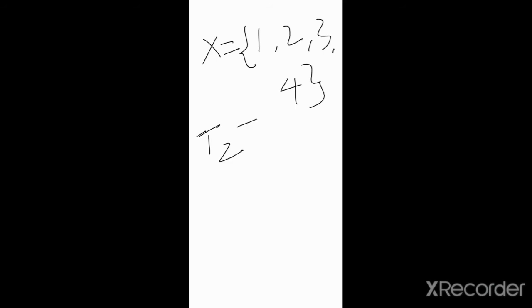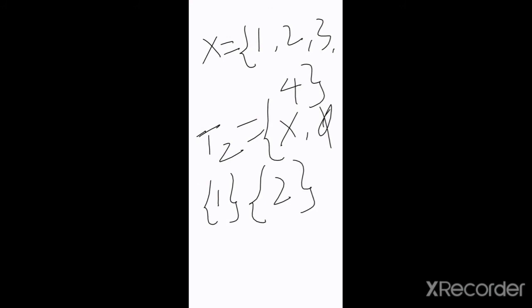T2 containing X, 5, now we'll take singleton set {1} and singleton set {2}, and {1, 2}. So now T2 contains X, 5, {1}, {2} and {1, 2}.